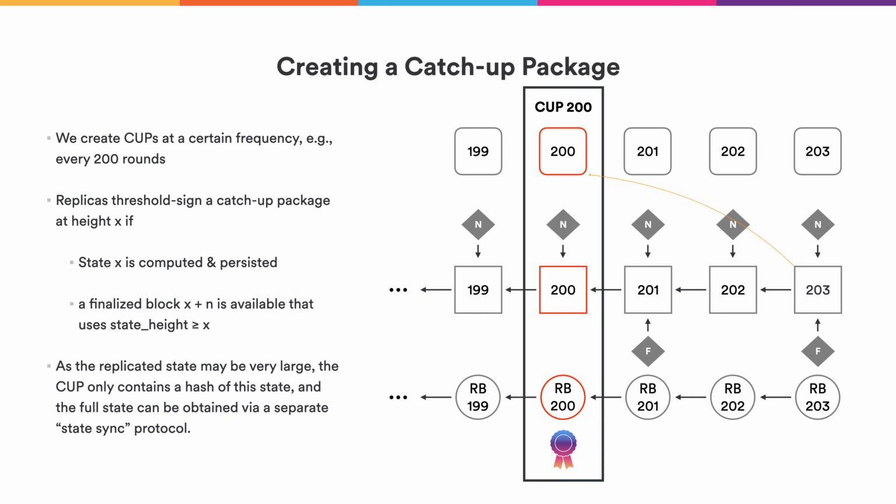And now this artifact should be sufficient for other replicas to catch up. Note that the replicated state is actually too large to be included in the catch-up package, so we only include a hash of the replicated state, and the full state can be obtained via a separate state sync protocol that I won't go into today. Whenever the replicas succeed in creating such a catch-up package, they now can throw away all the older artifacts, because they know that replicas will be able to catch up even if they throw away these old artifacts.